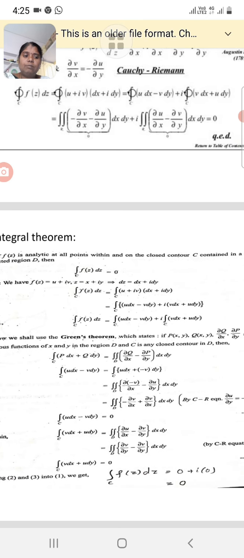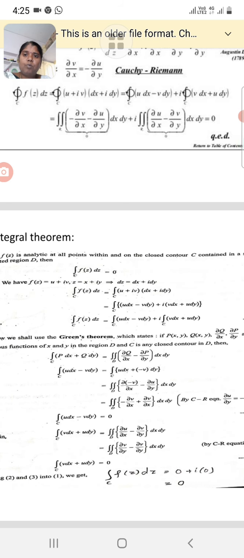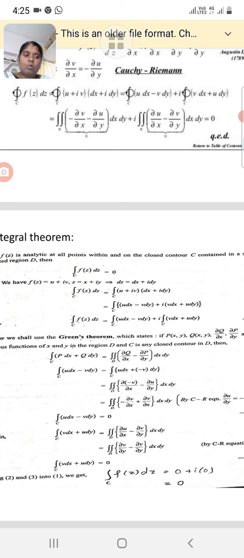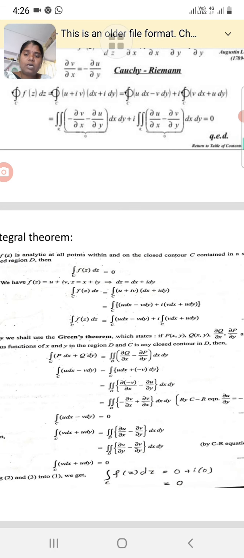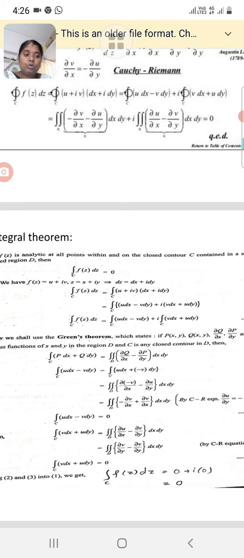According to Green's theorem, if P(x,y) as well as Q(x,y) and the partial derivatives dou Q by dou x and dou P by dou y are all continuous functions of x and y in the region D, and C is any closed contour in the domain D, then the integral of P dx plus Q dy is equal to the double integral over D of dou Q by dou x minus dou P by dou y, dx dy.